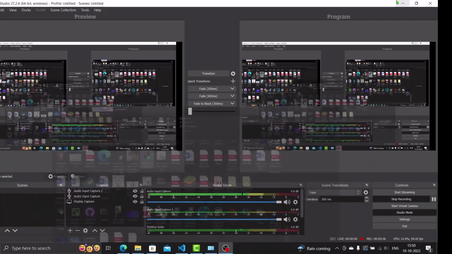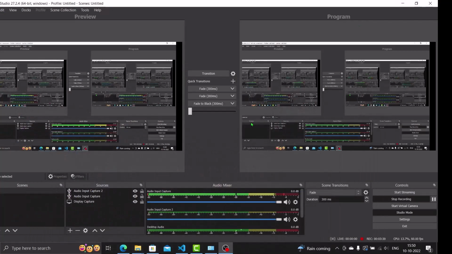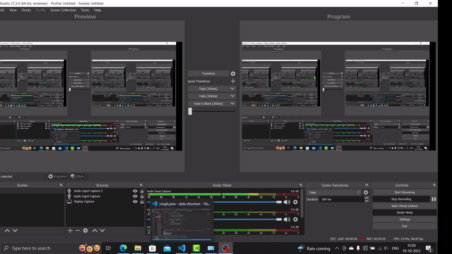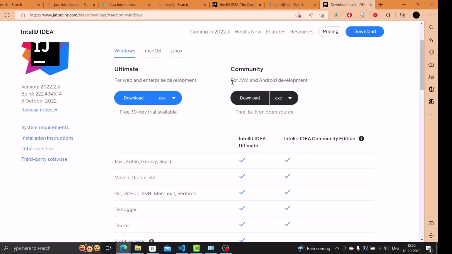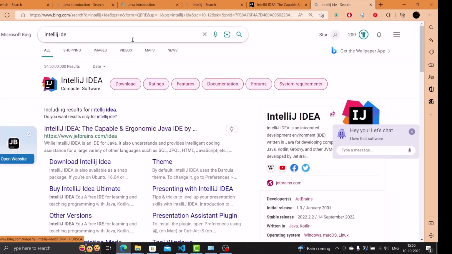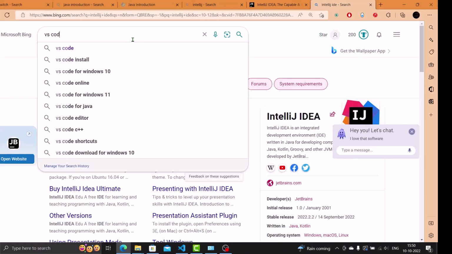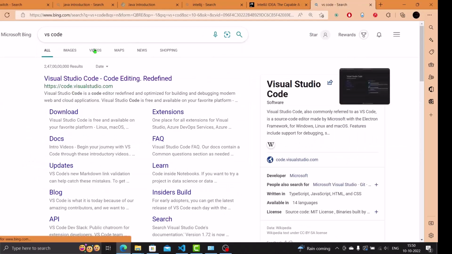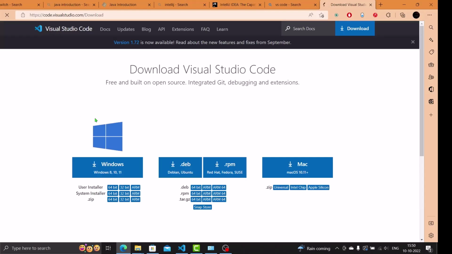Now for someone who doesn't have enough memory, the IntelliJ IDE has one problem: it works pretty slow. So if you don't have good hardware, or have basic or old generation hardware, then I would recommend that you try this IDE, Visual Studio Code. I'll just open it on the web. Yes, Visual Studio Code, just go to download. It is a very good IDE by Microsoft itself, and it performs all your basic coding, like C++.